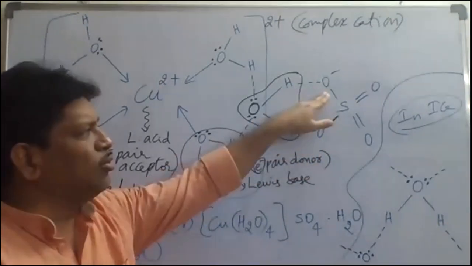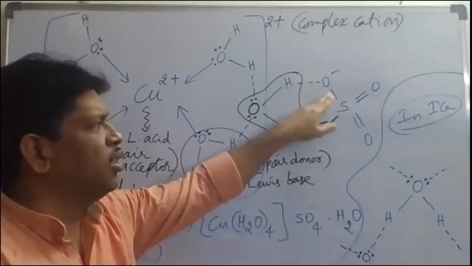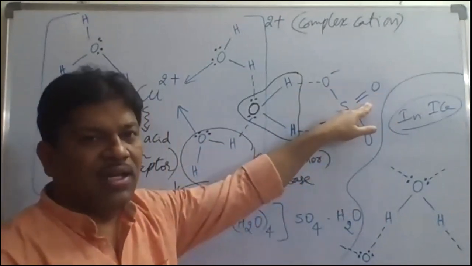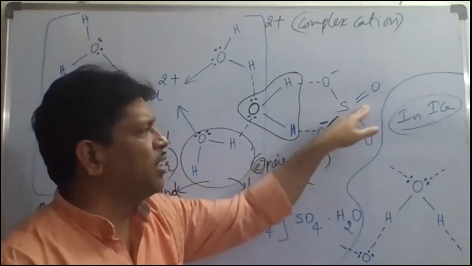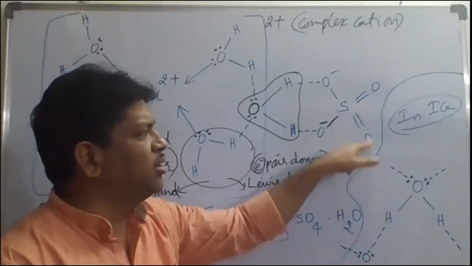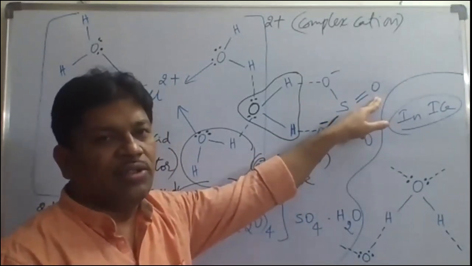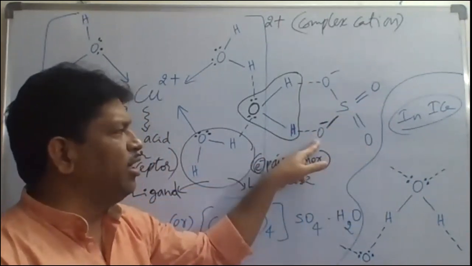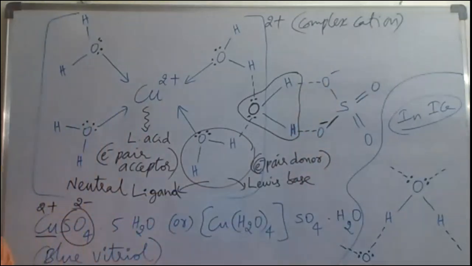And here also oxygen has only 1 bond. Still 1 more bond should be there. That's why -1 here. This oxygen already has 2 bonds. Oxygen needs 2 bonds, and each of these atoms already has 2 bonds. So this atom is neutrally charged. The formal charge on these atoms is 0. The formal charge on this single-bonded oxygen is -1. Here also -1. That point we have to keep in mind.